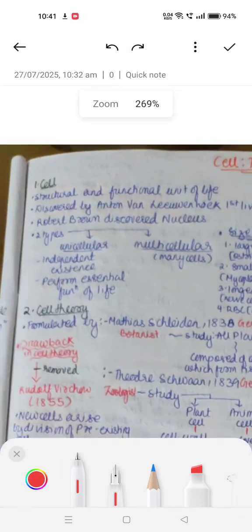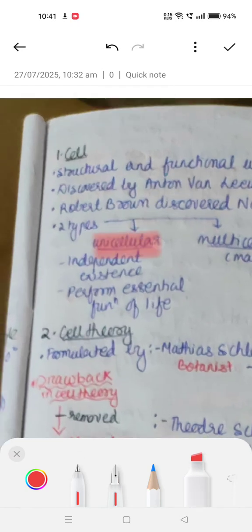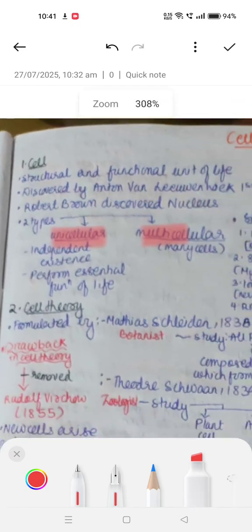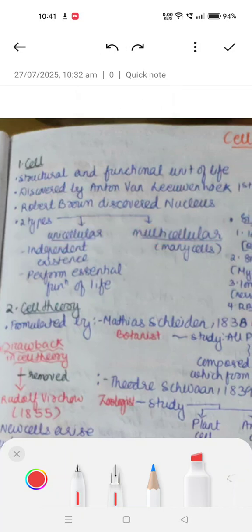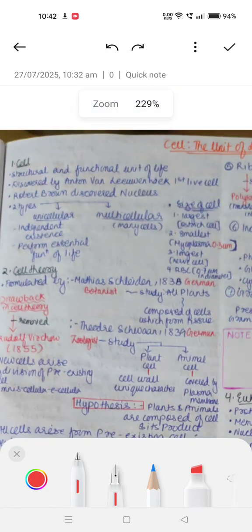Now, majorly there are two types of cells: multicellular and unicellular. Multicellular organisms have many cells and can perform functions in a coordinated manner, whereas unicellular organisms have independent existence and perform essential functions of life like digestion and respiration on their own.